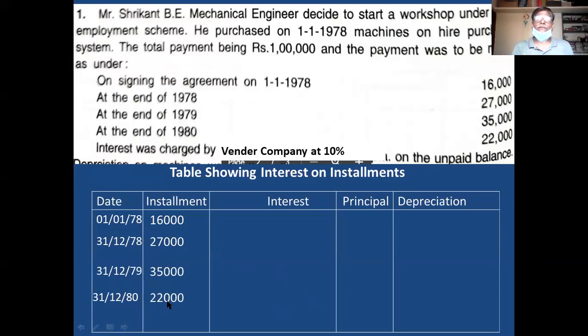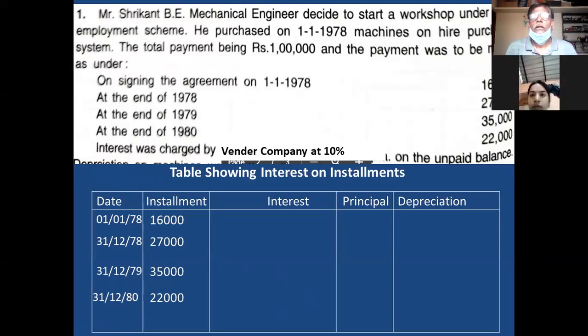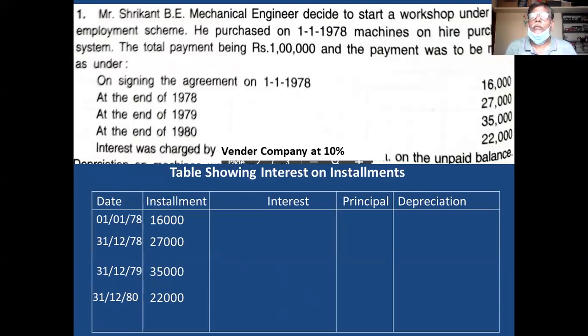This is the given data. Then in this case, you have to start the calculation of interest from the last installment. Last installment is 22,000. How to calculate interest in this case?